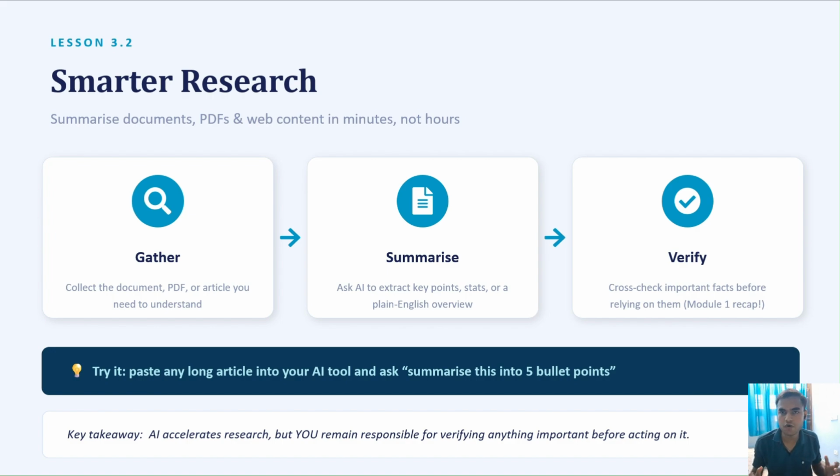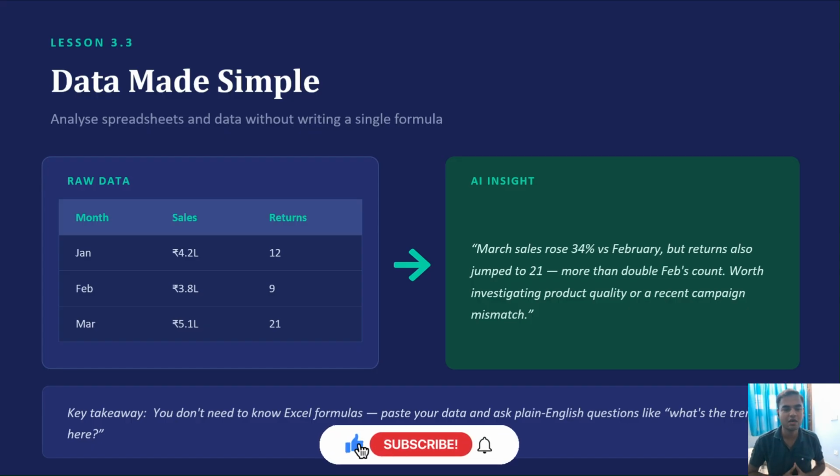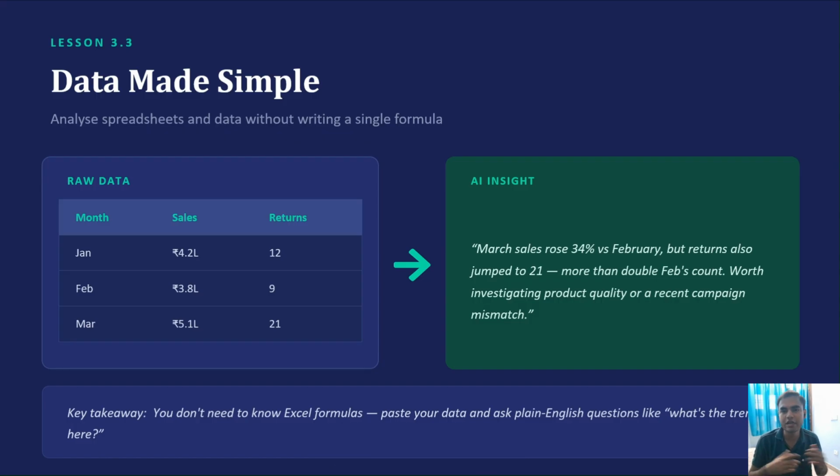So this is all for today, and tomorrow we will see data made simple. We will be handling data sets, Excel sheets or spreadsheets, and asking questions using AI tools or integrations, which makes it easy to handle data. So let's meet in the next section. Thank you.